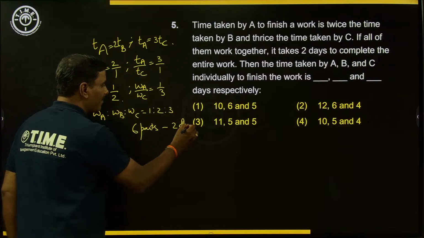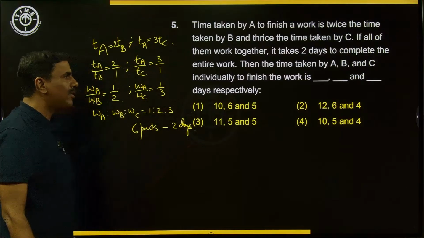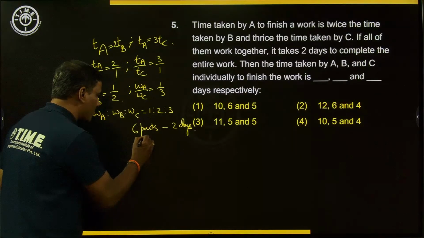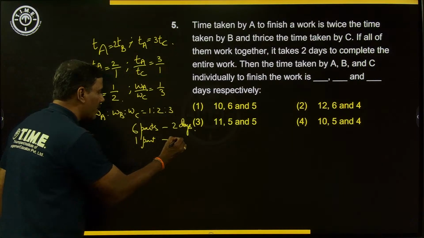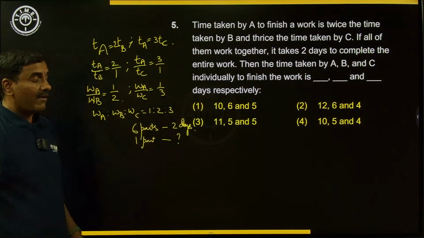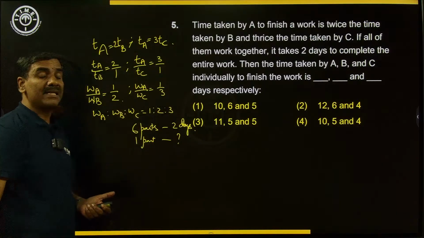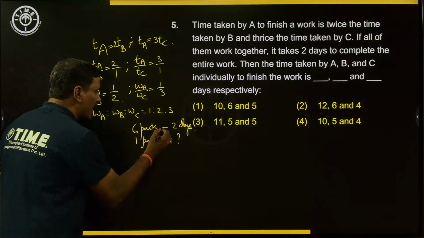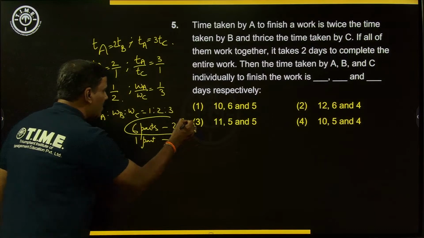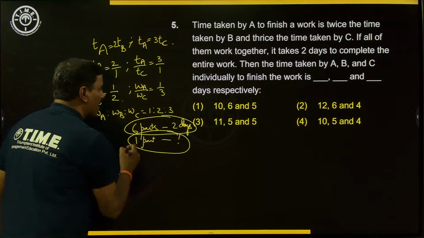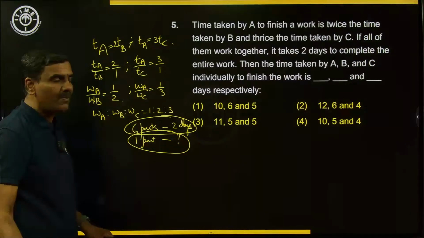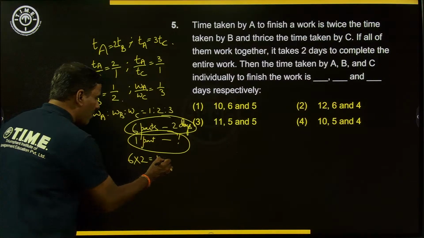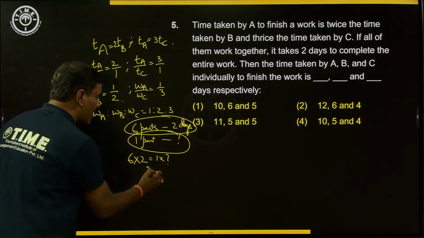And what we have to find out now is the individual times. If only A is working, he'll put only 1 part of his efficiency to complete the work. So efficiency and time taken are inversely varying. If 2 variables vary inversely, the product in the first case should be equal to the product in the second case. Cross multiplication we will not be doing, keep that important point in mind. So 6 into 2 should be equal to 1 into question mark. So the question mark will become 12.